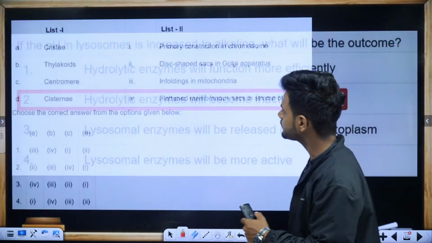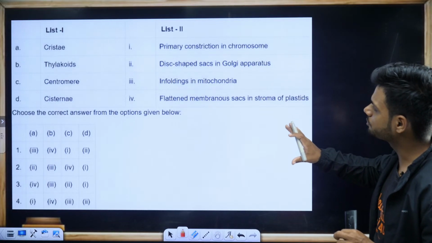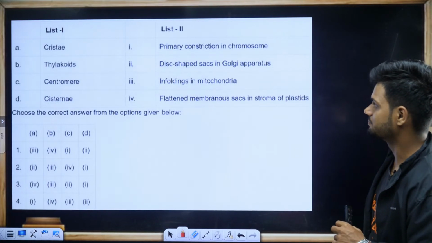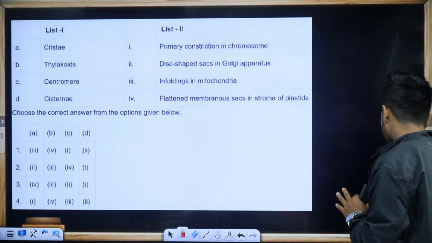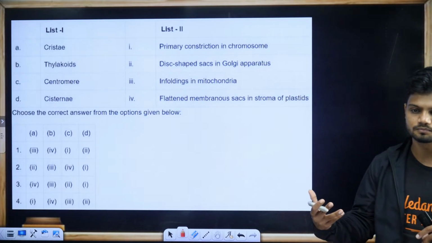Okay. Now, friends, again, a simple question. Cristae, thylakoid, centromere, and cristerne. Time starts now. Go. Match the following. You need to understand, you will get a lot of questions. Match the following from here.